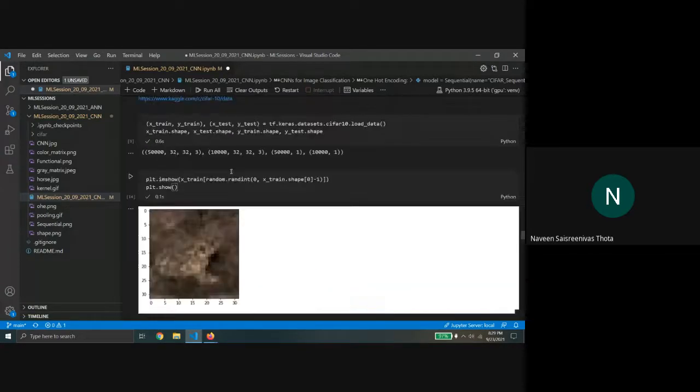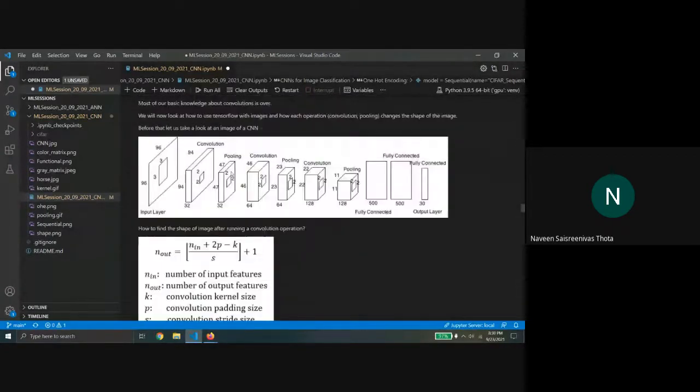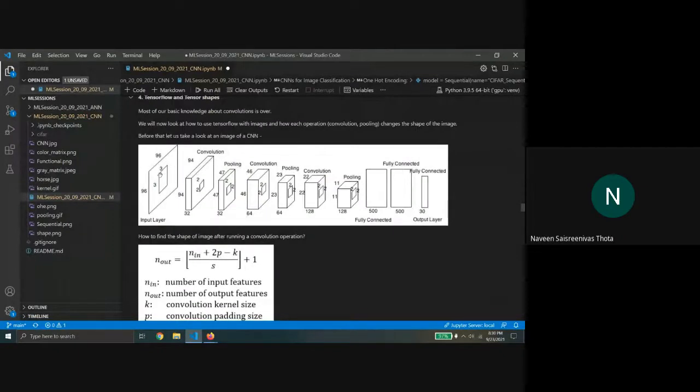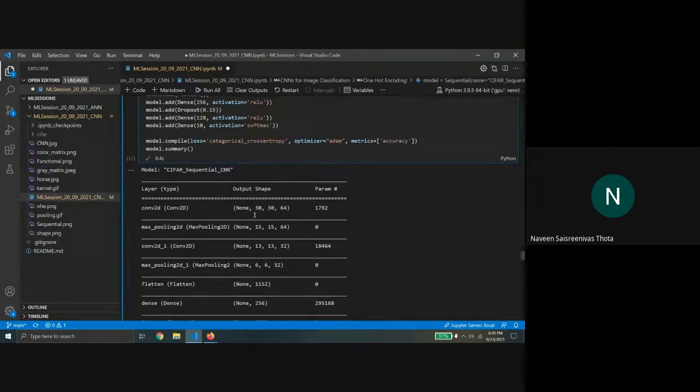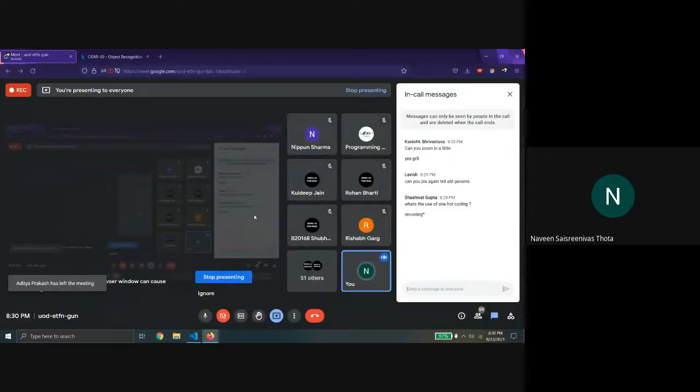So the model learns 64 matrices, each of 3 cross 3 shape. That is how the trainable parameters come into play. Could you understand that?